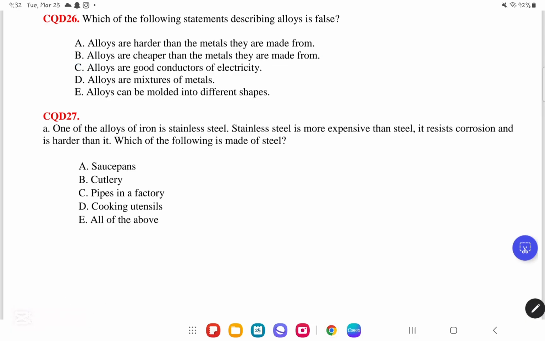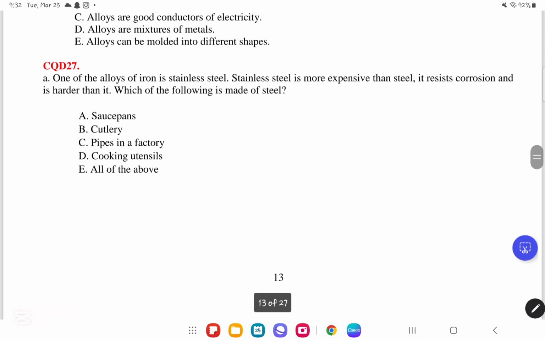Now we will move on to CQD number 27. Part A. One of the alloys of iron is stainless steel. Stainless steel is more expensive than steel. It resists corrosion and is harder than steel. Which of the following is made of steel? Saucepan, for sure it's made of steel. Cutlery, also for sure it's made of steel. Pipes in a factory, steel. Cooking utensils, steel. So we can say E, all of the above.